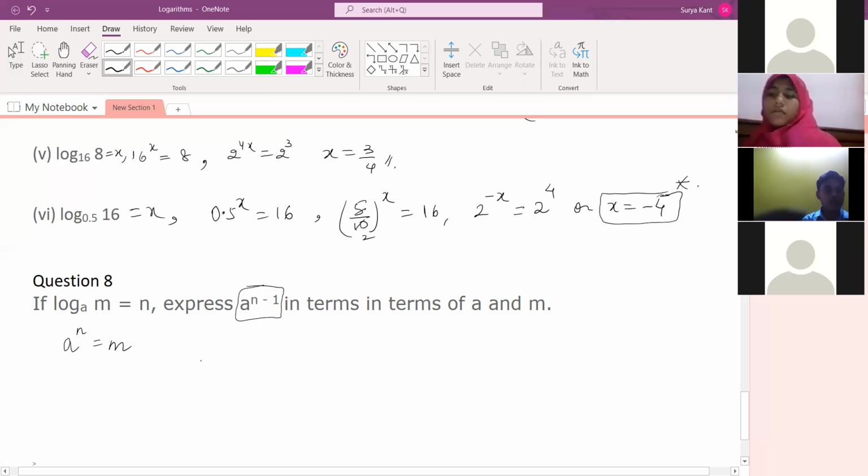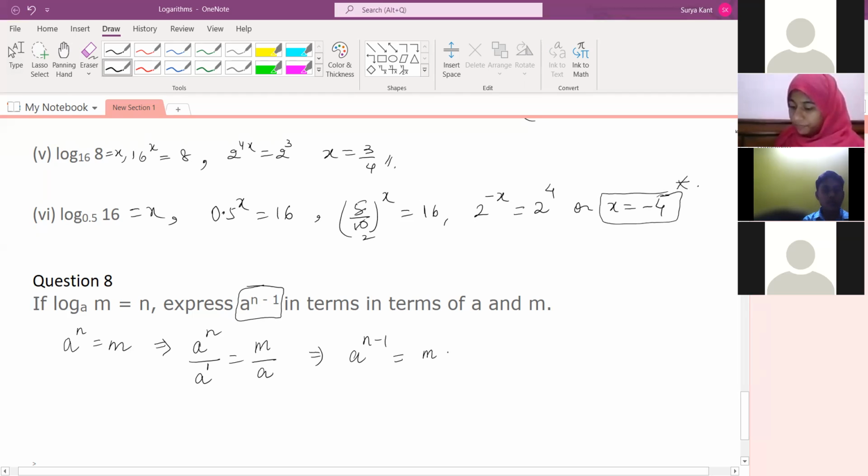So how will we get a to the power n minus 1? Children, tell me. If we do a to the power n divided by a, then it will come a to the power n minus 1. Understood or not? Yes, sir. Why are we dividing by a? Because a to the power n minus 1 is nothing but a to the power n by a to the power 1. So a to the power n minus 1 is equal to m a to the power minus 1, like this you can write.